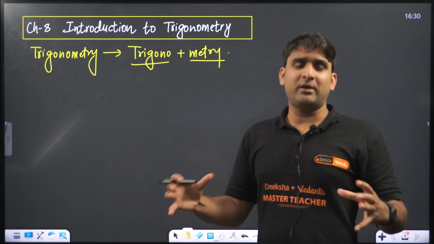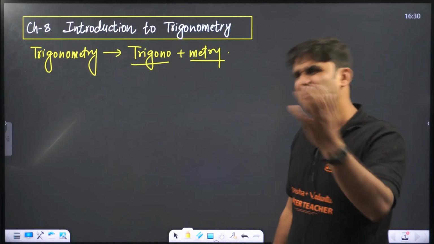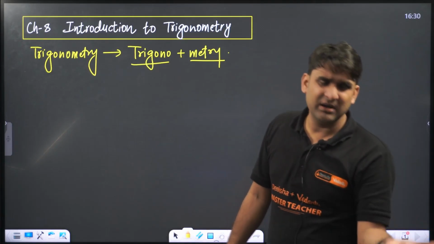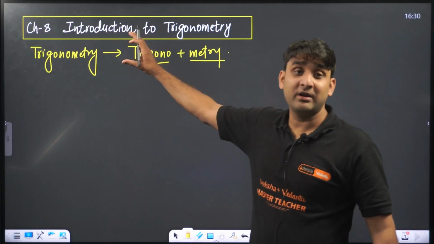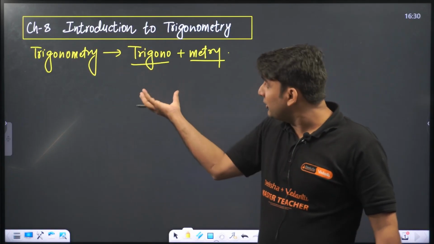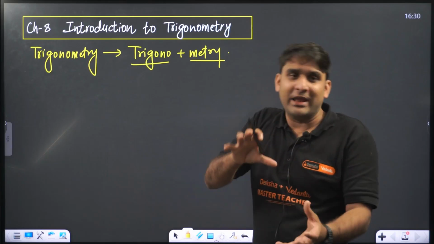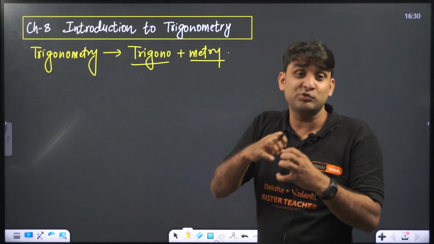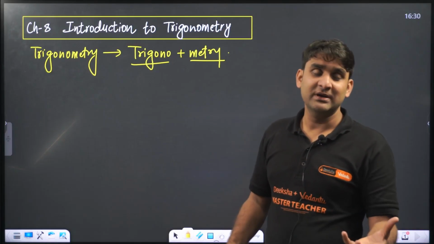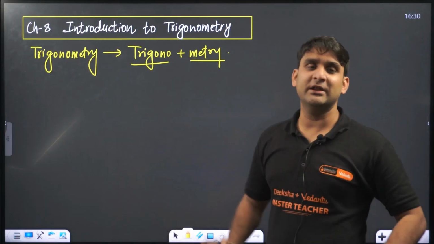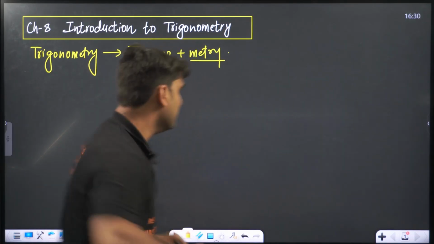Trigonometry is fully based on triangles, different triangles. The triangle might be equilateral, right angle triangle, scalene triangle, obtuse triangle, whatever. So the word trigonometry represents trigono plus metry, which means this chapter is linked with triangles. The operations will be with the triangle, and the measurement of the angle, measurement of the sides, measurement of the median and so on. Are you getting my point? Trigono plus metry. Okay, moving ahead.